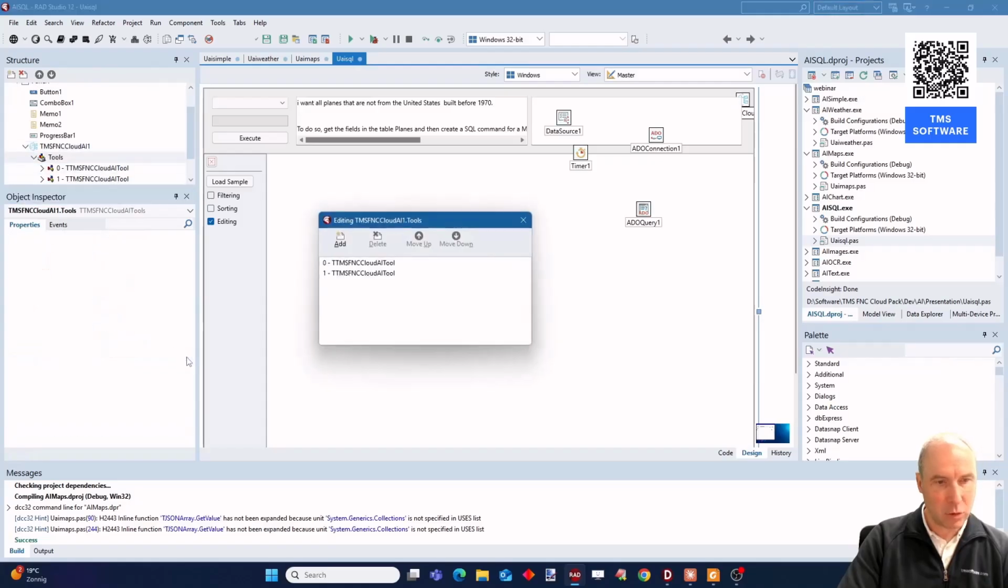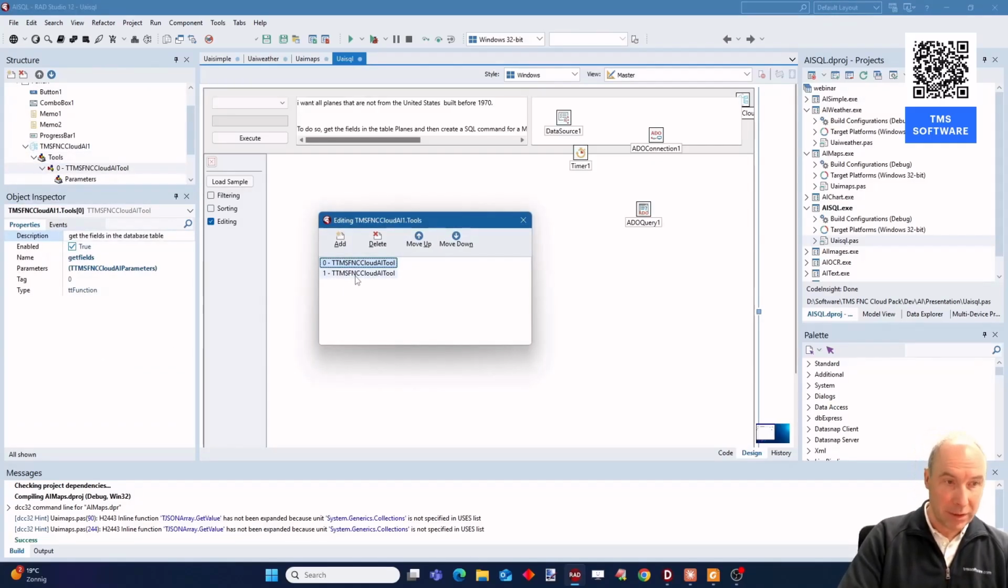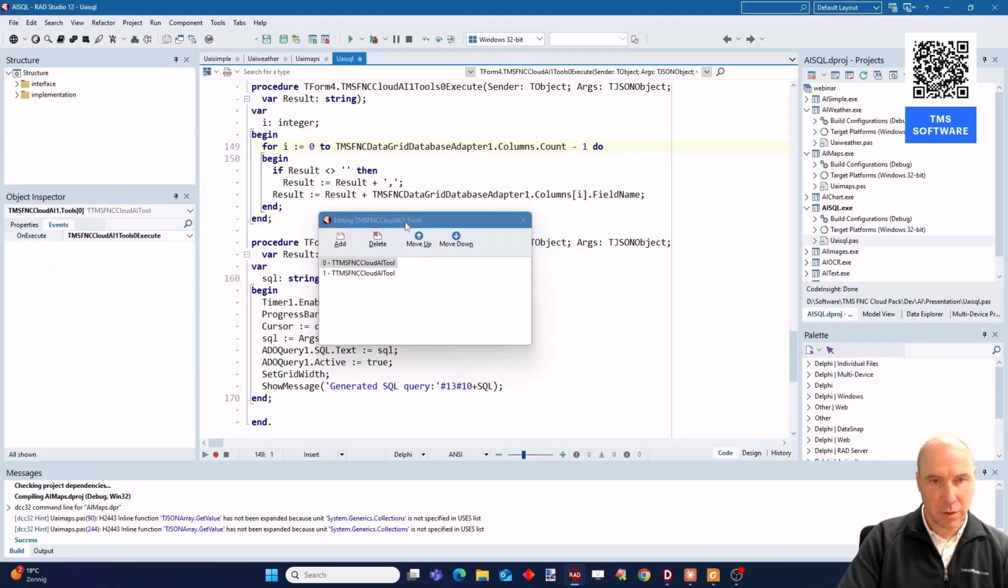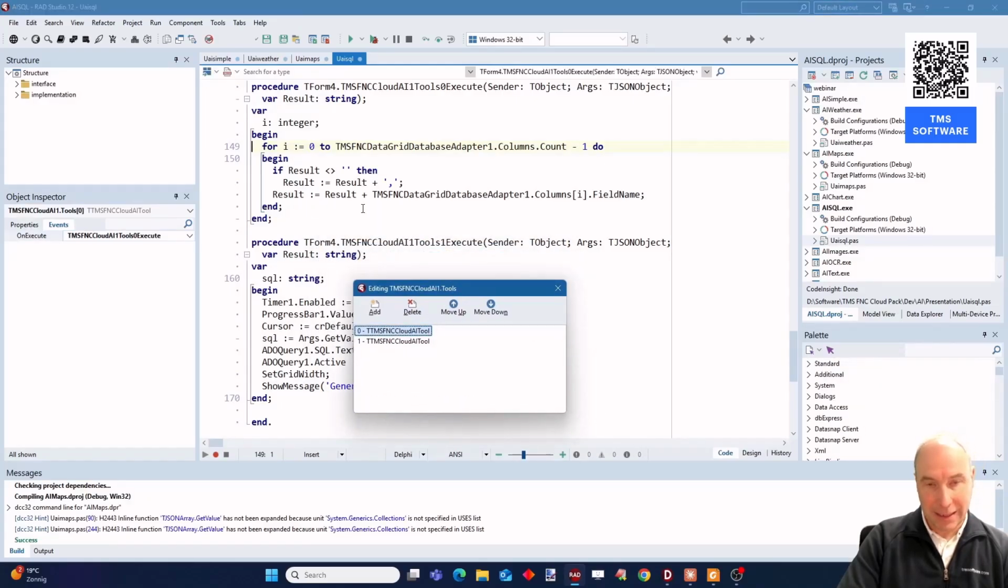Again, we have a look at tools. I have added two tools, and the first tool is to retrieve the fields that are available in my dataset. The second tool is to set a SQL command to my, here in this case, ADO query component. So if we look at the implementation of get fields, you can see that I'm returning a simple comma separated list of fields that are displayed in my grid.